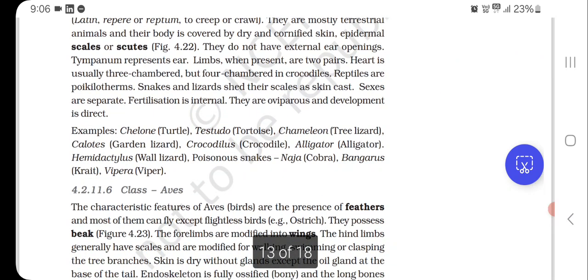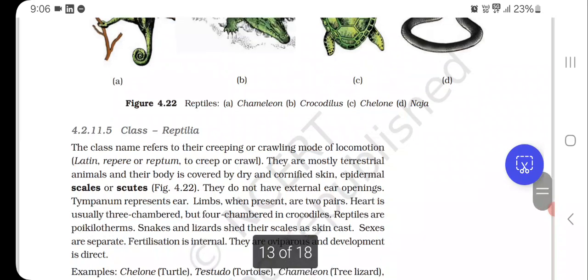Examples are Chelone, turtle; Testudo, tortoise; Chameleon, tree lizard; Calotes, garden lizard; Crocodilus, crocodile; Alligator; Hemidactylus, wall lizard; poisonous snakes: Naja, cobra; Bangarus, krait; Vipera, viper.